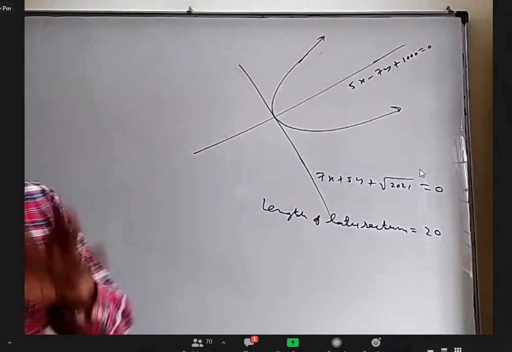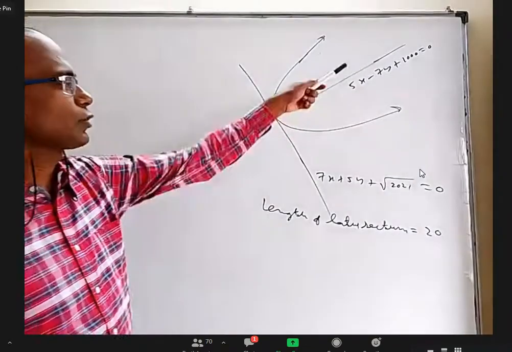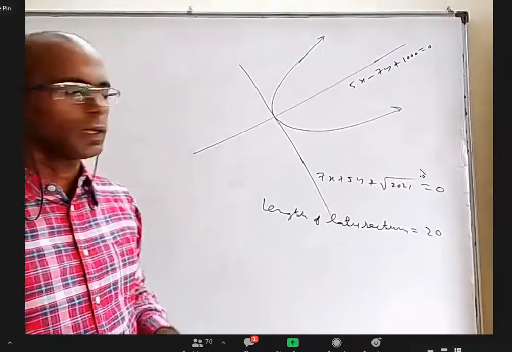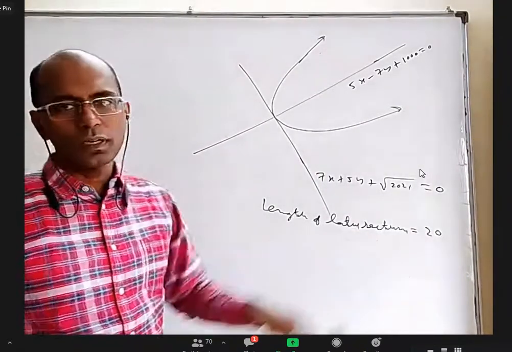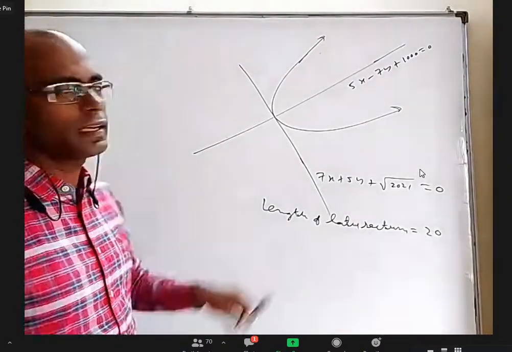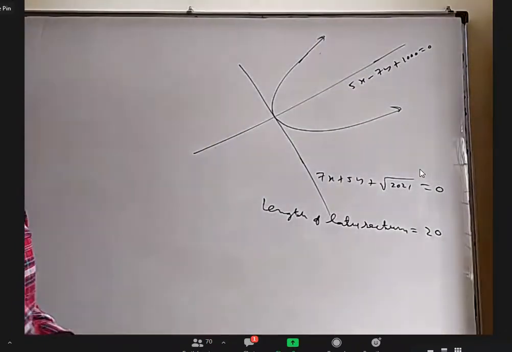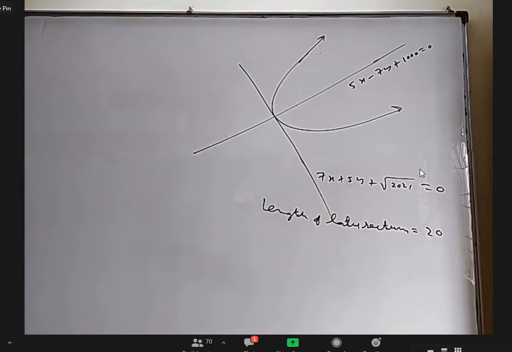So for the parabola, I'm giving you three things: the axis, the tangent at vertex, and the length of latus rectum. I want you to find the equation of the parabola. Don't have to write this, just think about it and tell me the method. You don't have to tell the answer also, just the process or method.